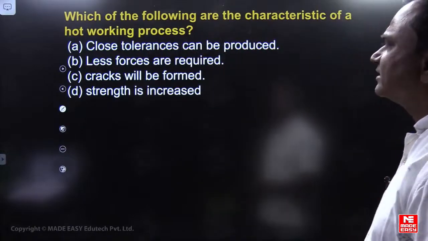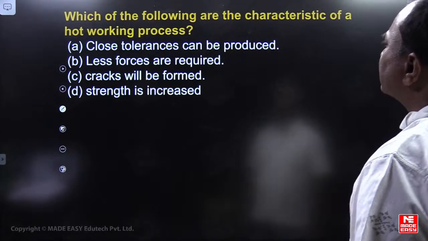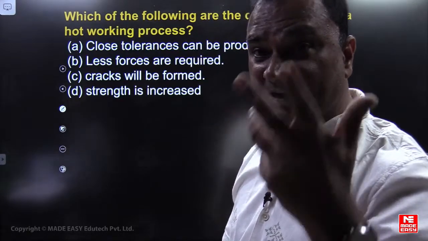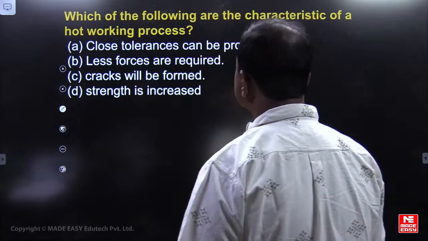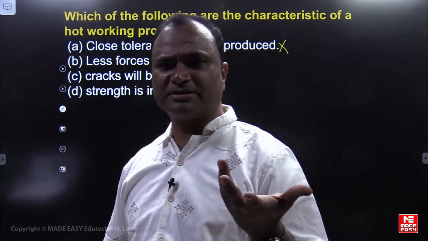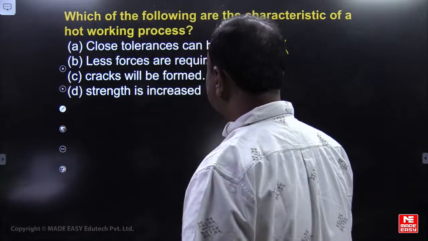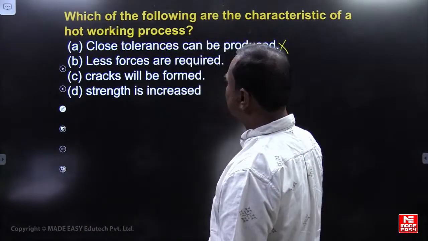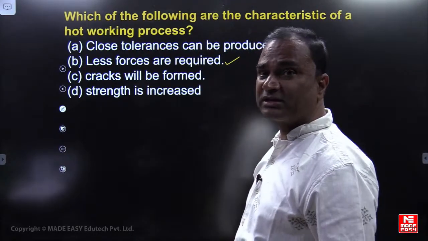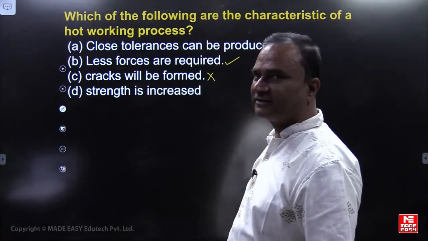Just you can see this sample question of theory. Which of the following are the characteristics of a hot working process? Close tolerances can be produced? No. Oxide formation is there, shrinkage will be there, rough surface will be there, no dimensional accuracy. Less force is required, correct, operating above recrystallization temperature. Cracks will be formed? No cracks.